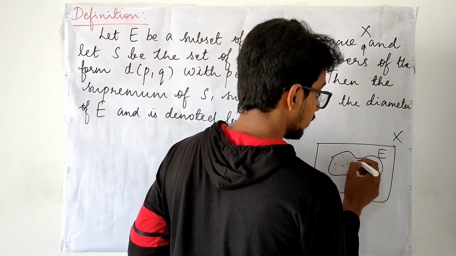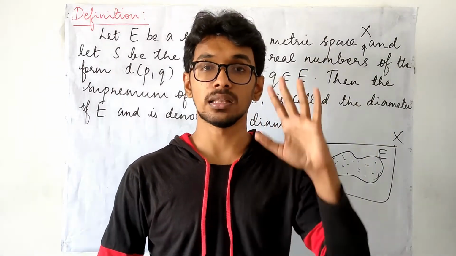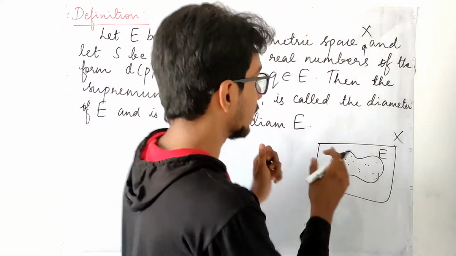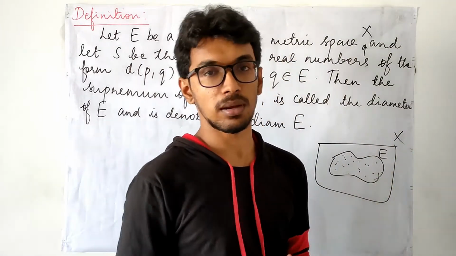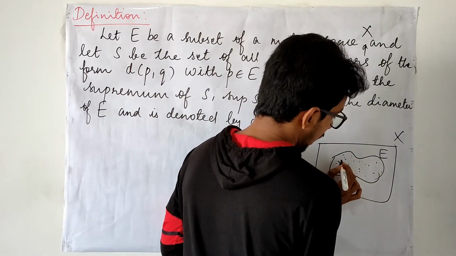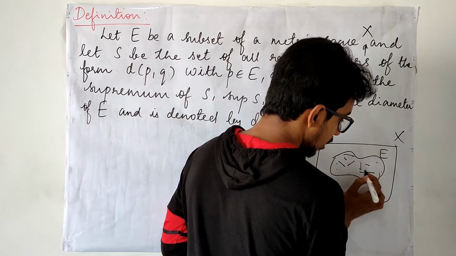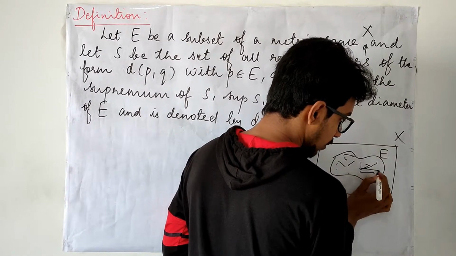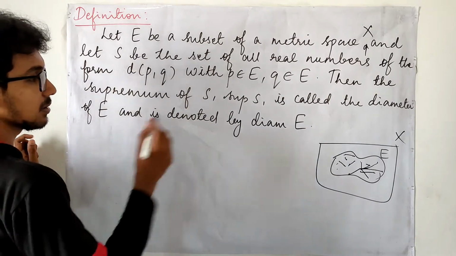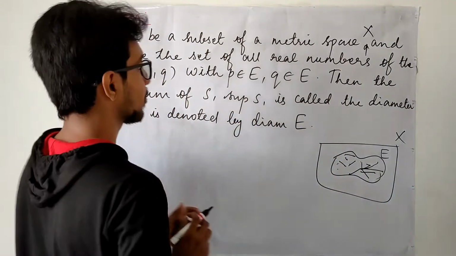Till now I have not specified anything about my metric space X, which may be finite or infinite, and the points inside, and the metric defined on this X may be any metric, right? So under that metric, I am calculating the distances of points. From the same point to any number of points we may collect a distance. After calculating these distances, we put those distances inside the set S.